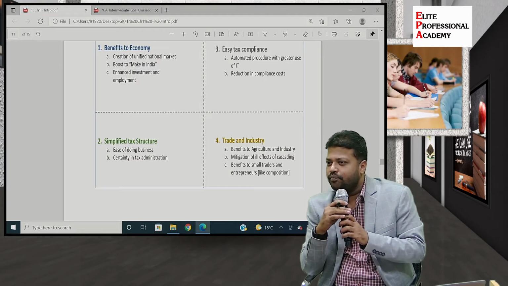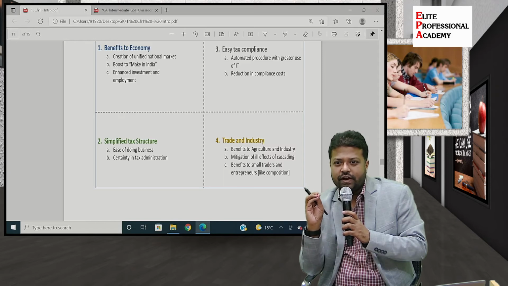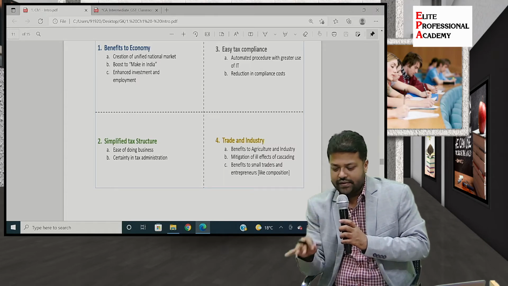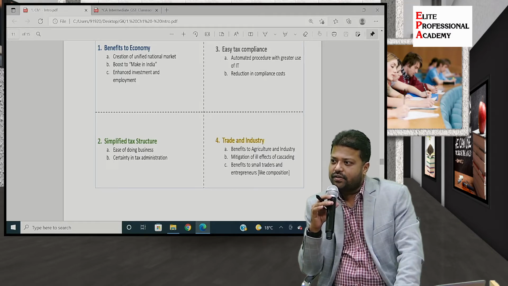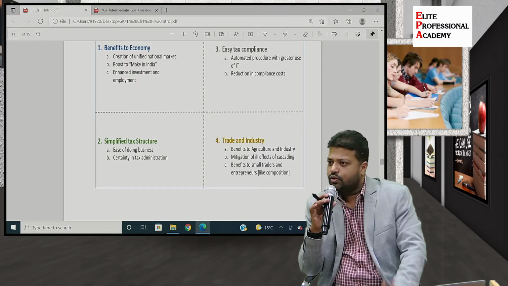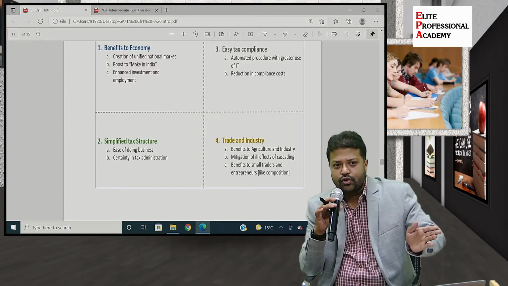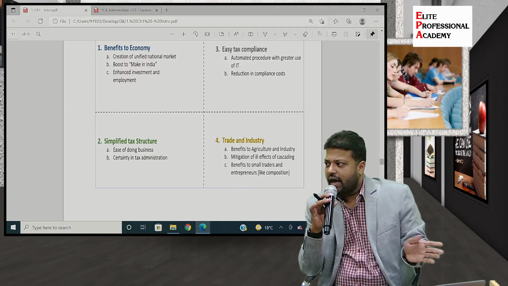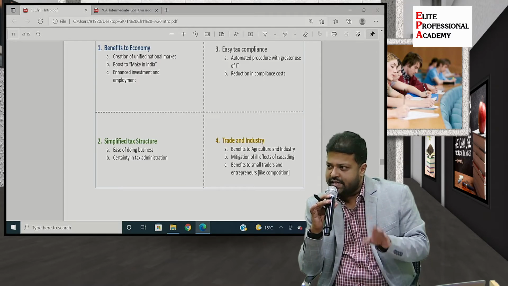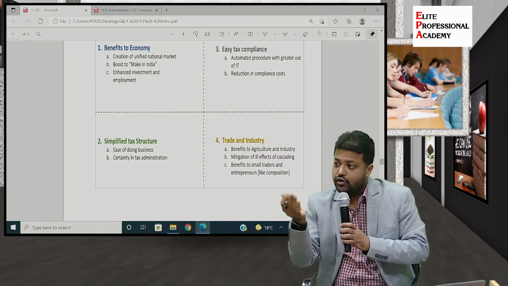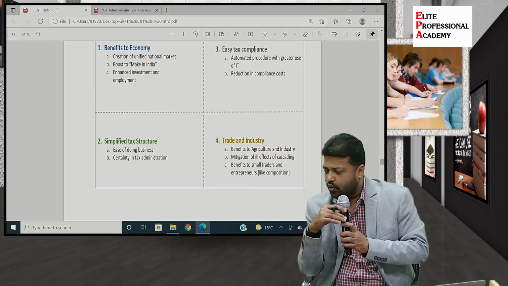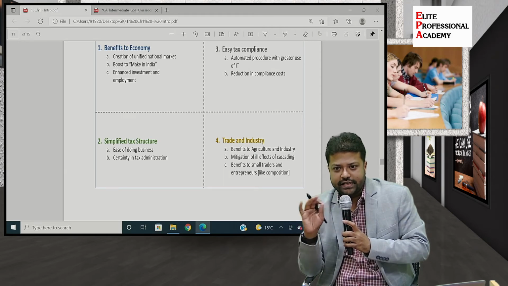For example, e-way bill, electronic way bill is something there in the GST. I will explain in a bit what is e-way bill. So for e-way bill, the limit is that if you are moving any goods from place A to place B having consignment value above 50,000 rupees, then you are required to issue the e-way bill. Only if the value of the consignment is exceeding 50,000.